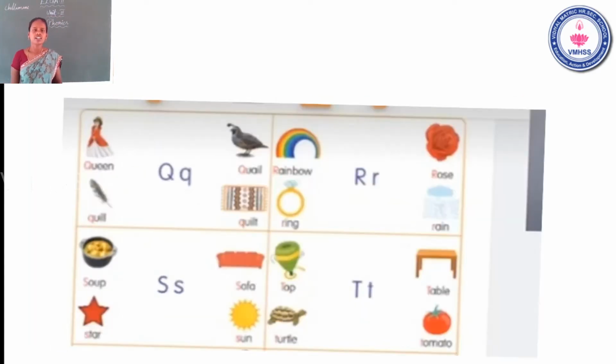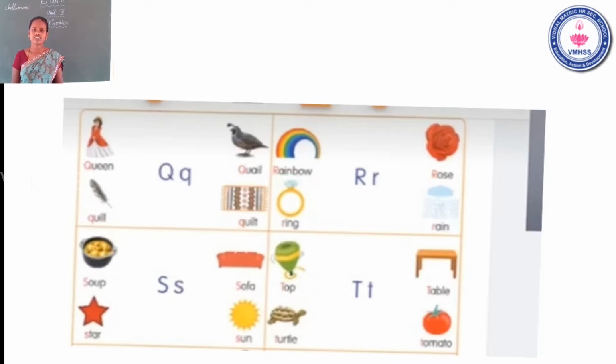The next letter is Q. The name of the letter Q. The sound of the letter Q. Queen. Quill. See the next one: quilt. Once again, the name of the letter Q. The sound of the letter Q.